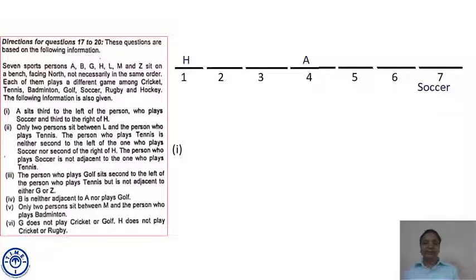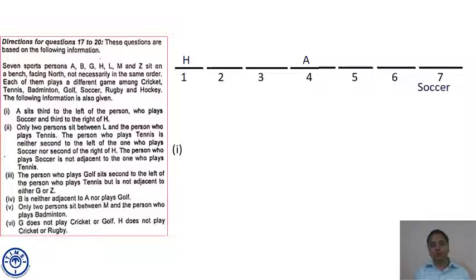Indirectly, this statement can also be said as the person who is sitting third to the left of A is H, as well as the person who plays soccer is third to the right of A. That is at position 7. We are writing names above and games below. So first point we correctly infer and we plot it also.